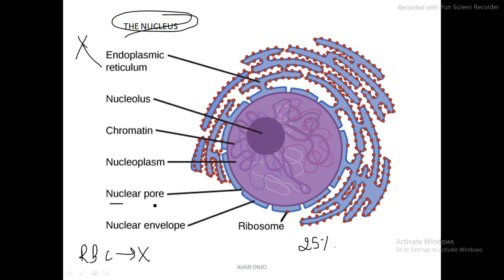We have nucleoplasm, nucleopore, and the nuclear membrane. Ribosome we are not going to study right now. Let me talk about all the remaining parts. So when I talk about the nuclear membrane, the nuclear envelope, what is this? It is basically perforated. As you can see here, the holes are like entry gates.